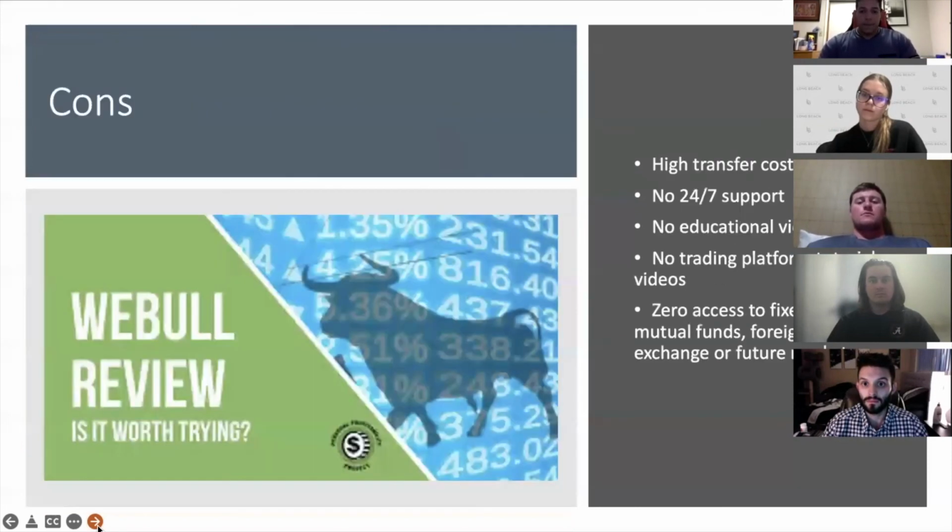Next slide. So looking at the cons, there is an increase in the wire transfer cost, specifically moving the asset from a Webull account to another brokerage is going to be $75. Webull does not offer 24/7 support or educational videos and trading platform tutorial videos. Lastly, Webull does not allow access to fixed income mutual funds in foreign exchange or mutual markets, or foreign exchange or futures markets.